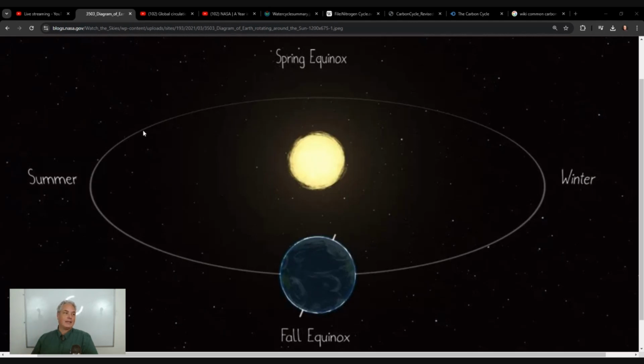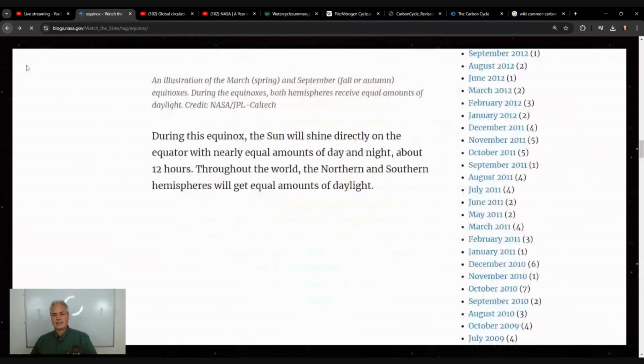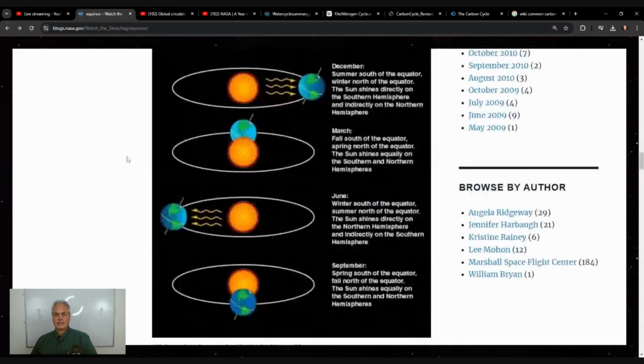And then we have the planet that goes to the summer, and then we have here the summer on the northern hemisphere. And this is what we're ending right now, knowing that if you live in the southern hemisphere, it is the opposite. So here in the northern hemisphere, we have the summer, whereas in the southern hemisphere, we have the winter. And in our winter, you have your summer. So let's see if we can make sense of that. Let's see the next picture that works nicely.